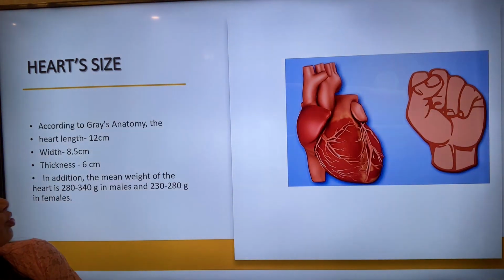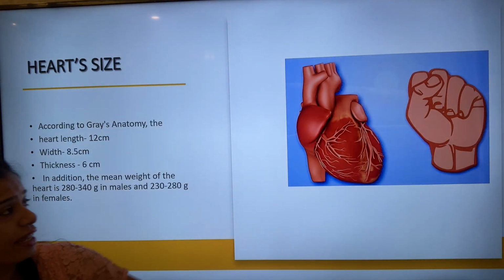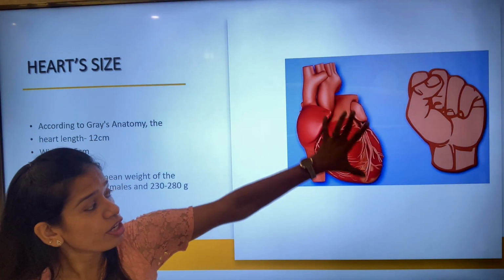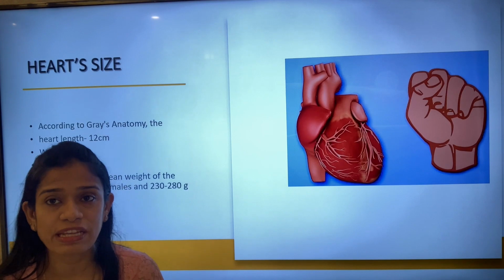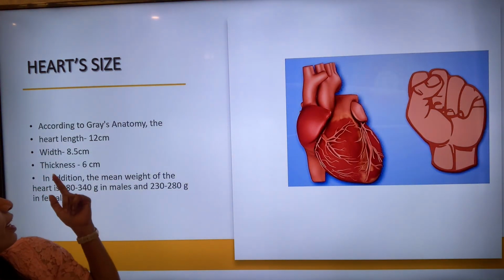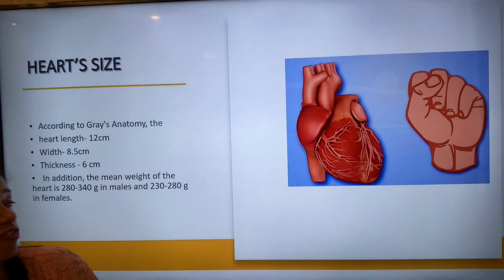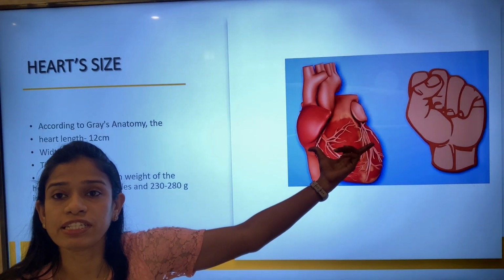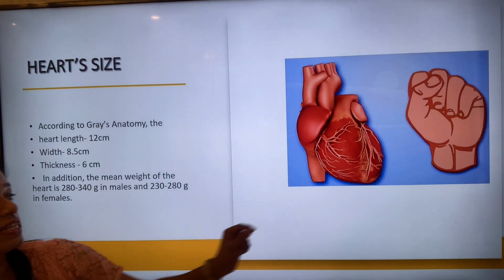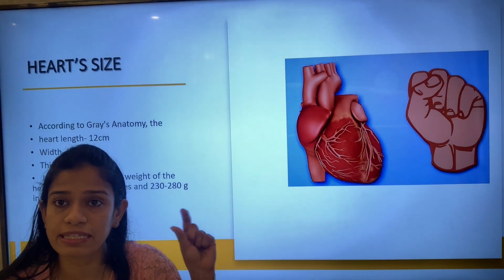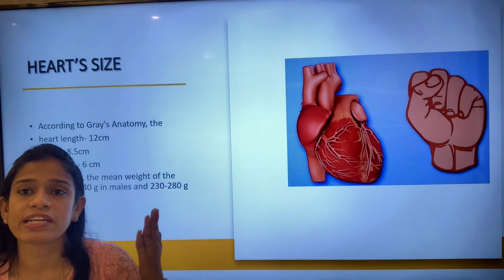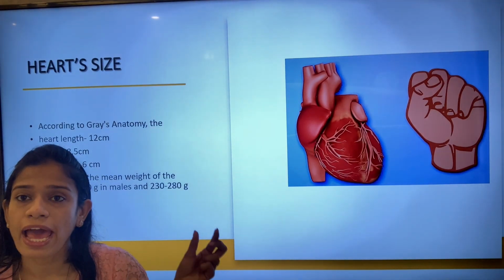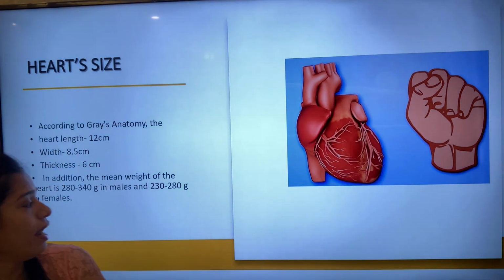So according to Gray's Anatomy, the heart length is 12 centimeter. That is, from here to here it is 12 centimeter in length, and the width is 8.5 centimeter, while the thickness is 6 centimeter. So it is 12 centimeter long, around 8 to 8.5 centimeter in width, and 6 centimeter in thickness.